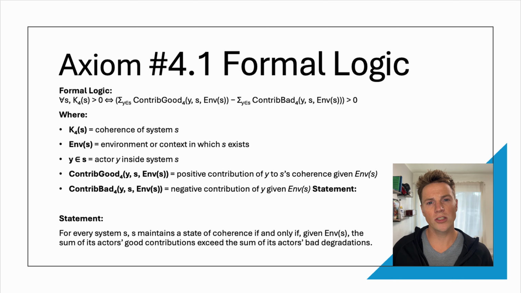The first-order logic for Axiom 4.1 can be stated as such. For every system S, it maintains a state of coherence if and only if, given the environment of S, the sum of its actors' good contributions exceeds the sum of its actors' bad degradations. Some key takeaways to consider now that we've defined good and bad actions is that a good and a bad action are relative. That means that the same action can be good or it can be bad depending on the environment that a system finds itself within.